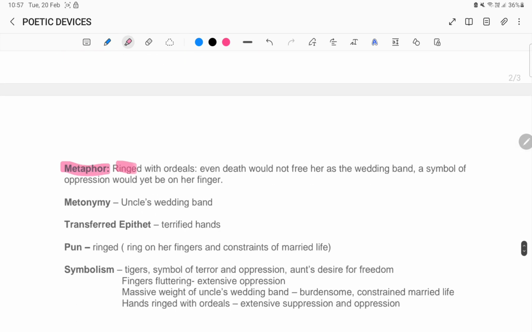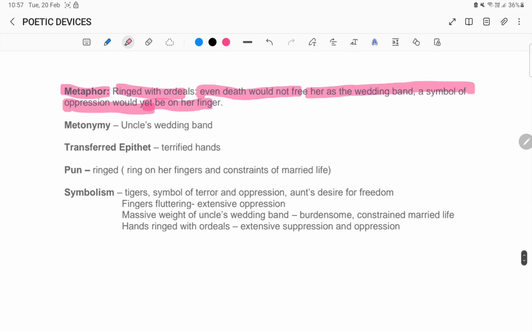Metaphor. Ringed with ordeals, even death would not free her, as the wedding band, that is a symbol of oppression, would yet be on her finger. Then, metonymy, uncle's wedding band. Now, metonymy means the act of referring to something by the name of something else that is closely connected with it. Now, uncle's wedding band doesn't necessarily mean that it's the uncle's ring. It is to refer to their marriage, Aunt Jennifer's and the uncle's marriage, their wedding, and this wedding ring is a symbol of their marriage, right?